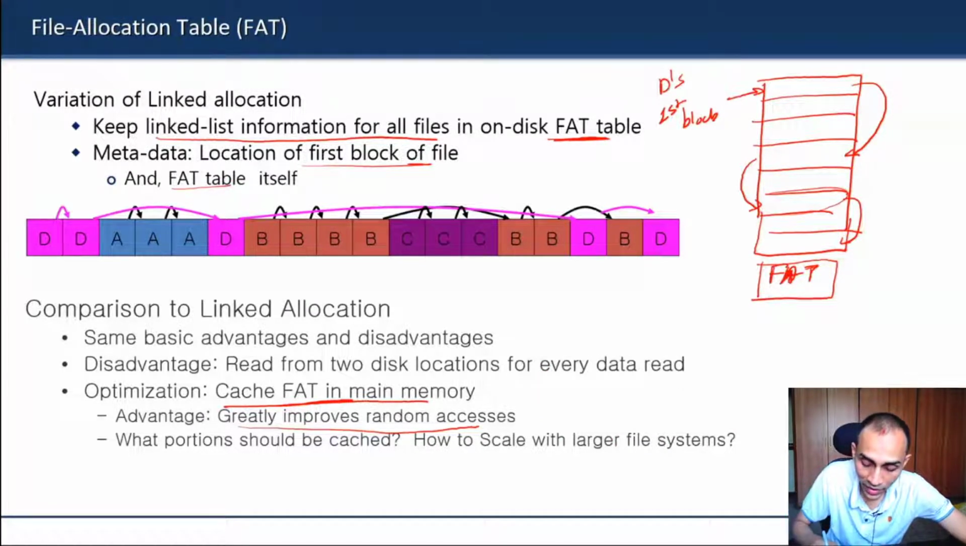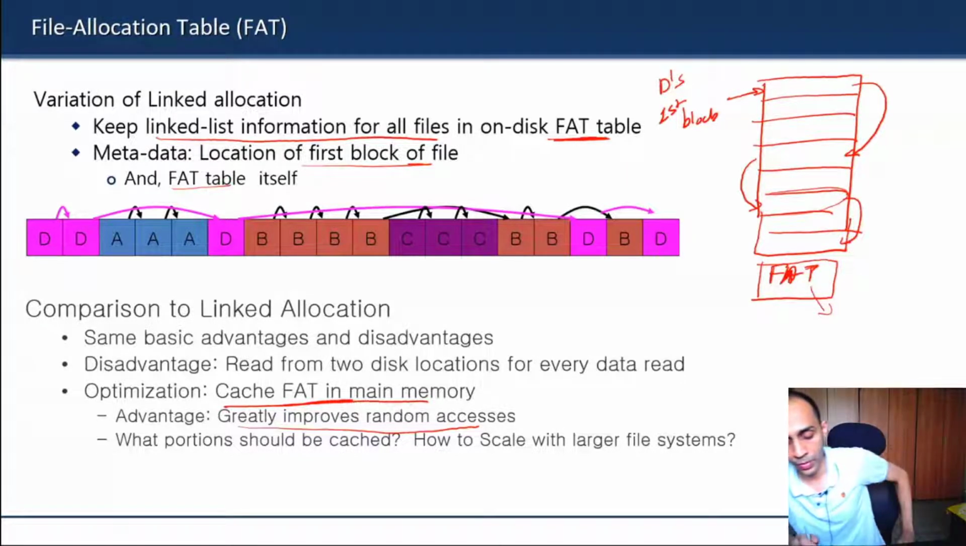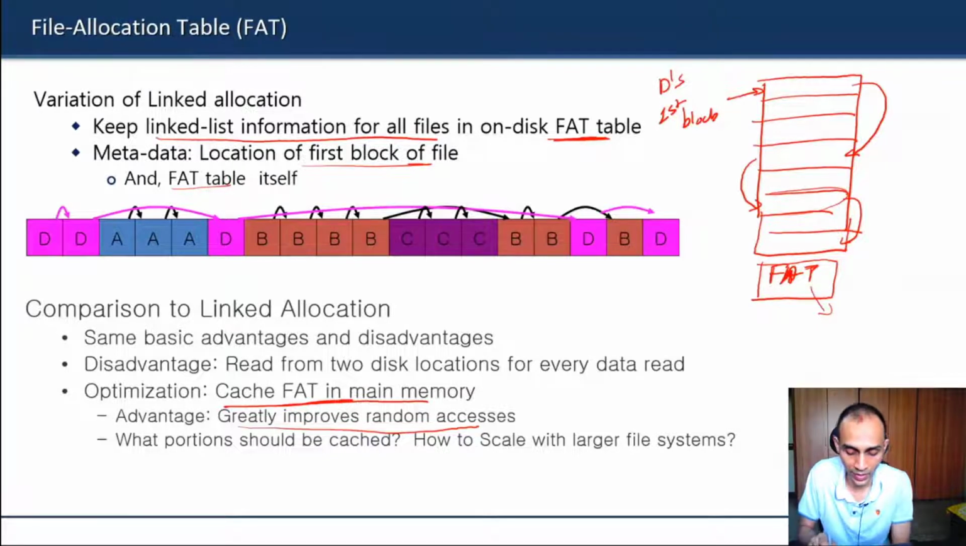Of course, you can say the FAT table itself may get corrupted. So you can keep two FAT tables. You can have two FAT table copies at different locations on the disk. You can have redundant copies. So the reliability problem also can be overcome by using this FAT table.